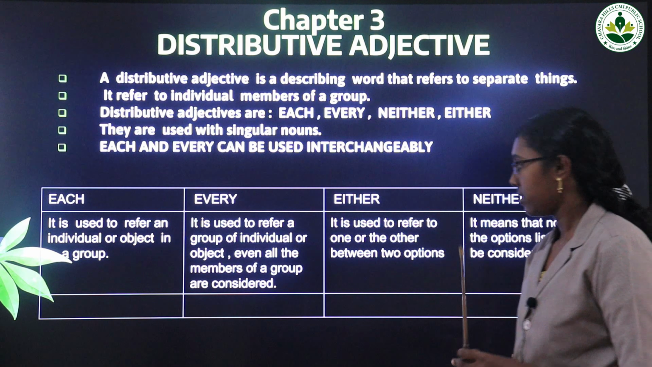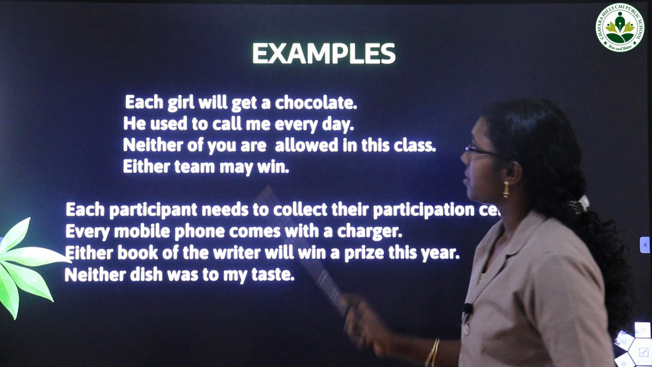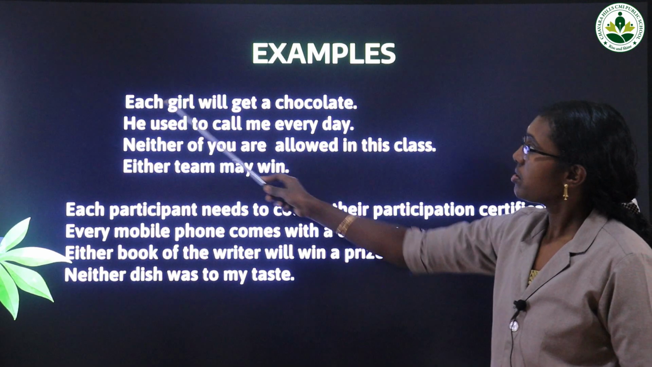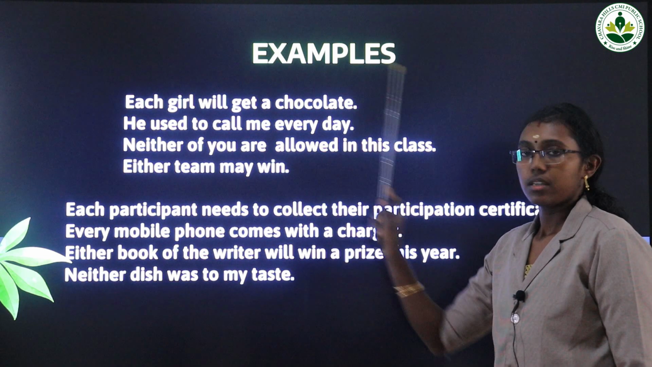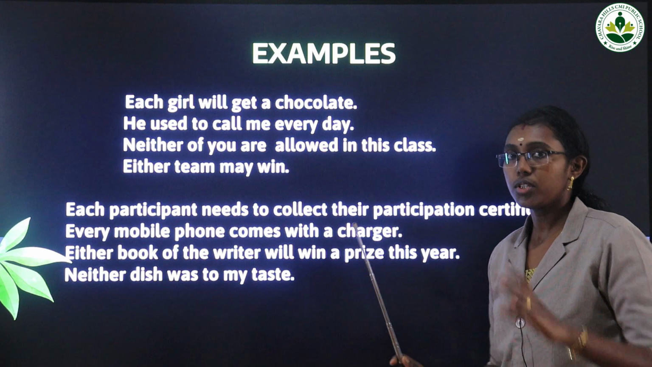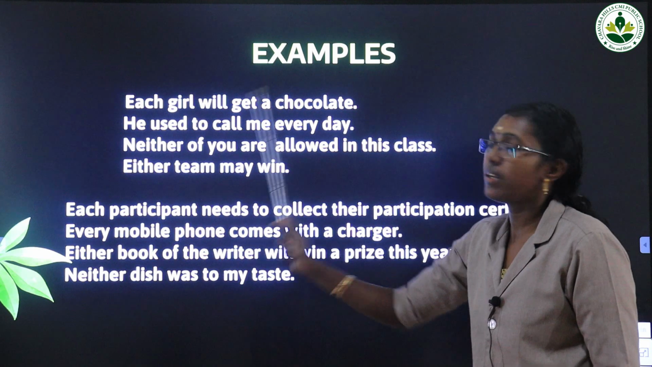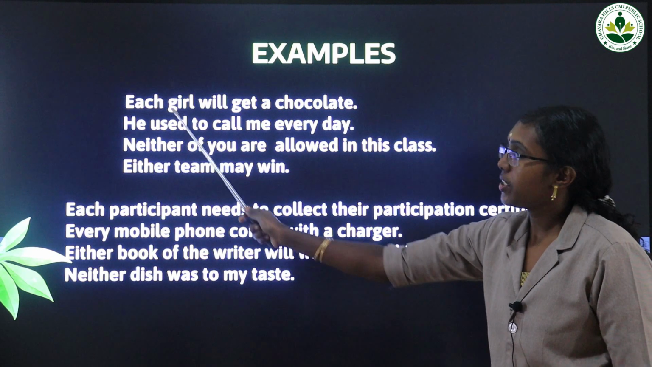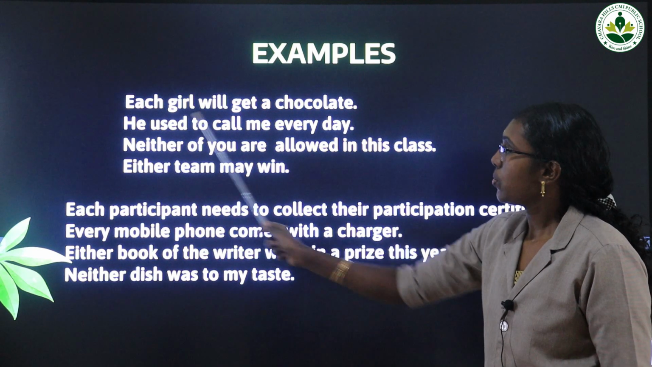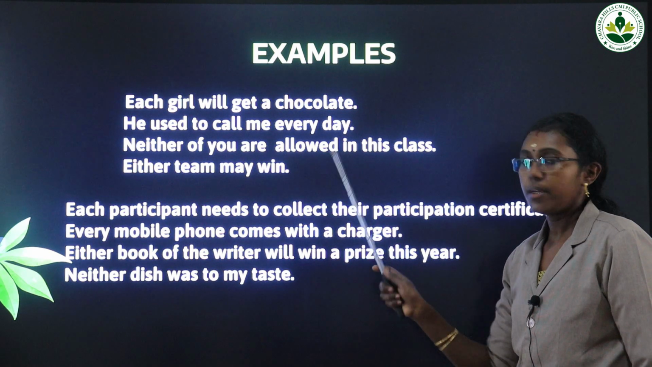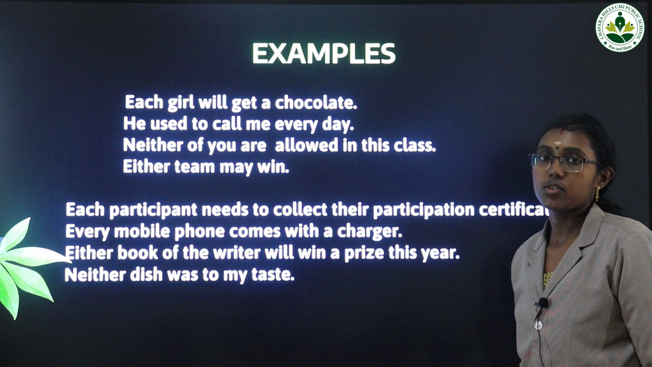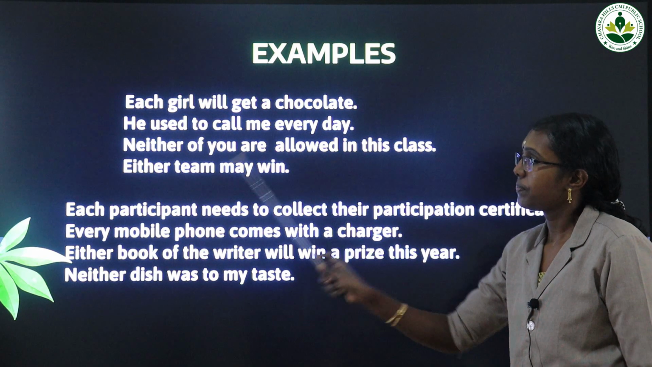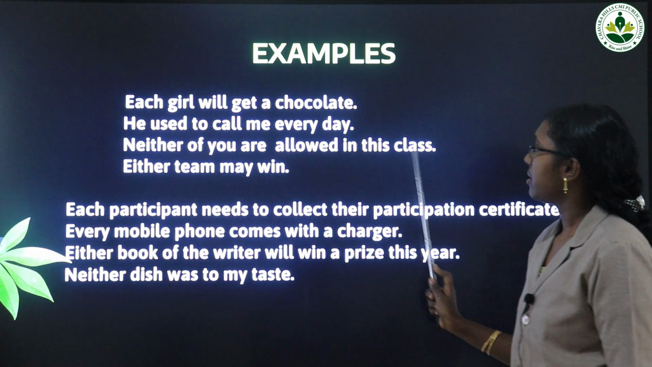Meaning will be right. I will show you a few examples. See here, each girl will get a chocolate, means there will be a group of girls. Okay, 25 girls will be there and each one will get the chocolate, individually giving attention. He used to call me every day. Every day means in a week 7 days are there, all days are considered.